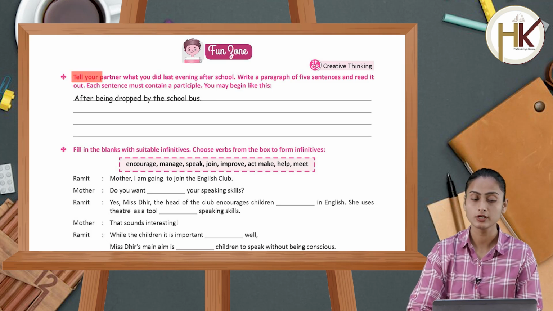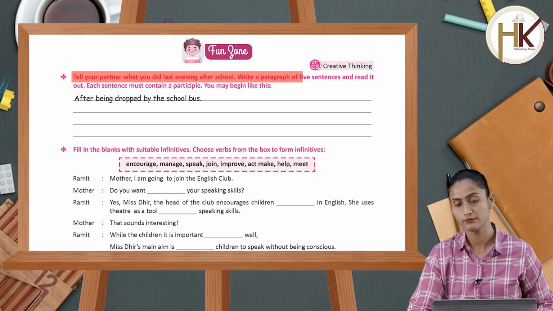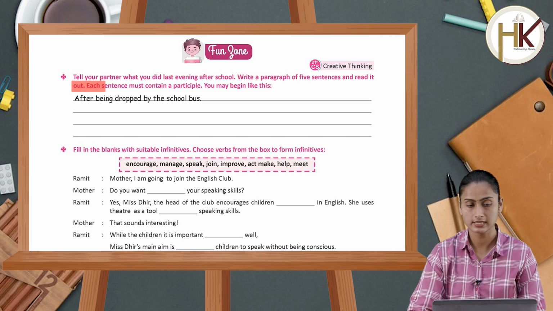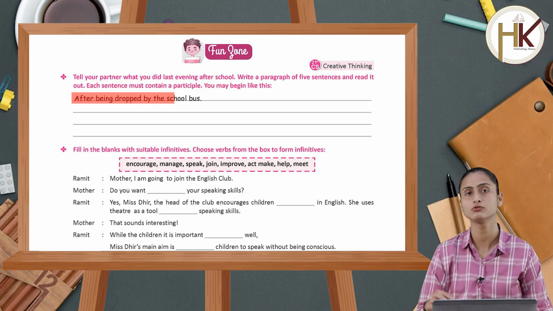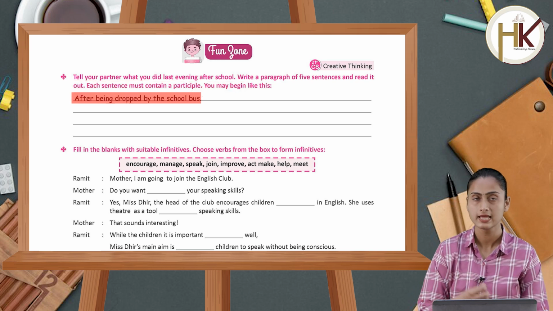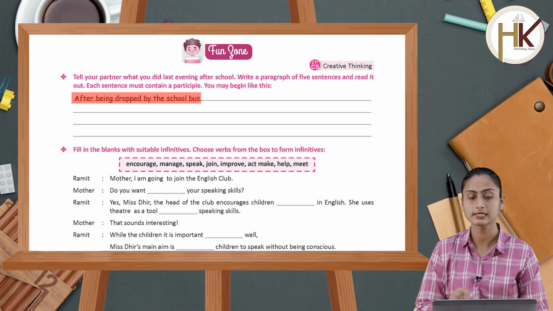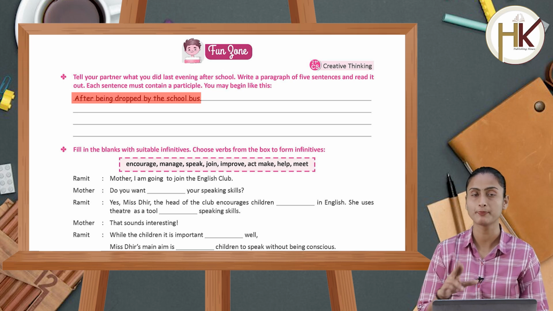Now the fun zone. Tell your partner what you did last evening after school. Write a paragraph of 5 sentences and read it out. Each sentence must contain a participle. You may begin like this: after being dropped by the school bus, and so on. ये आपको खुद से ही करना है. Take a partner और दोनों discuss करेंगे. पहले लिखेंगे 5 sentences जो आपने कल घर पे जाने के बाद किया.